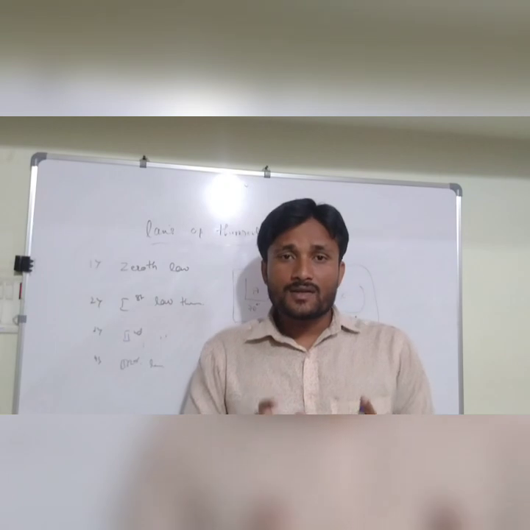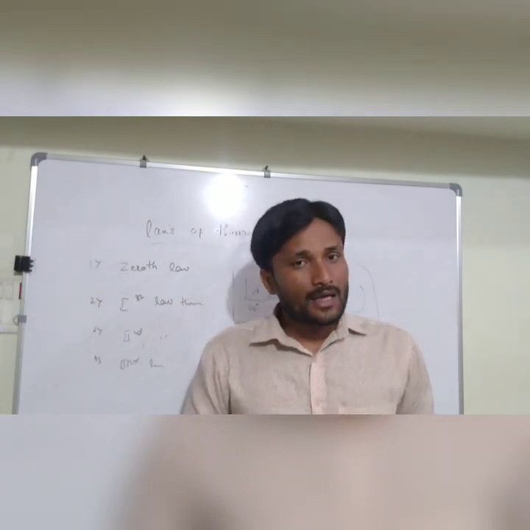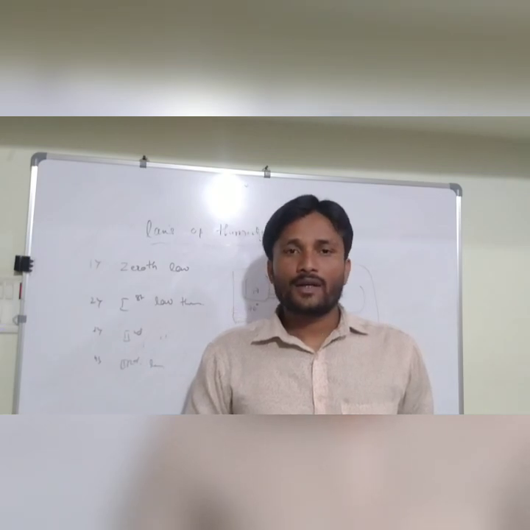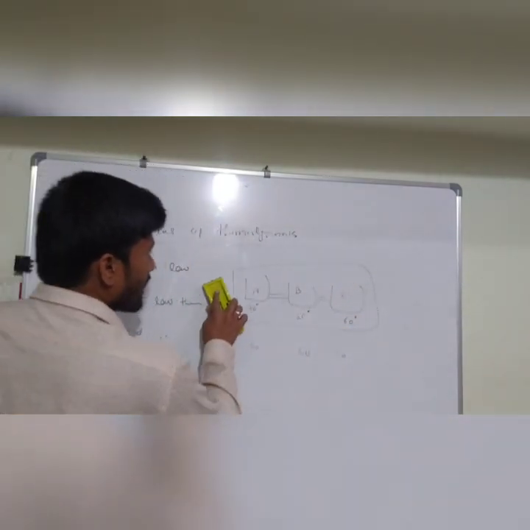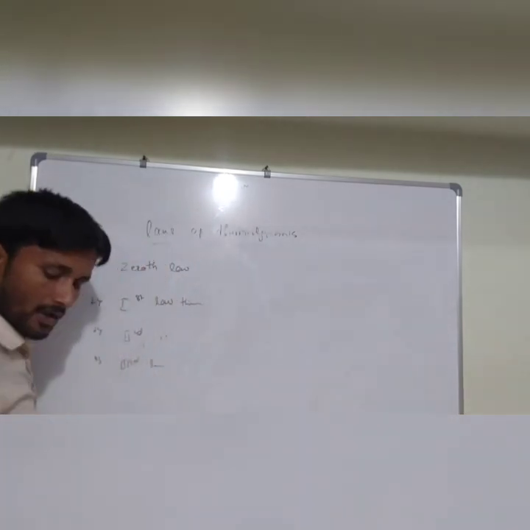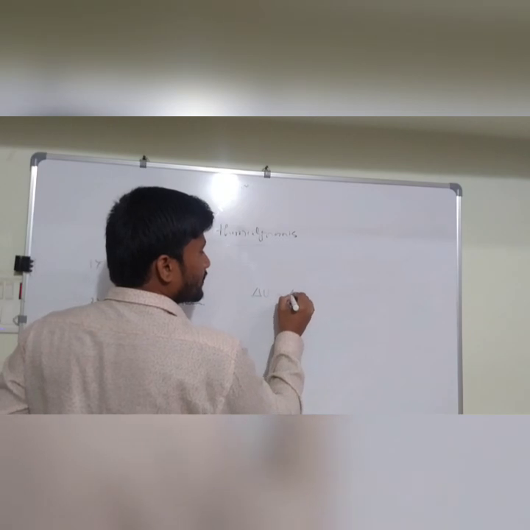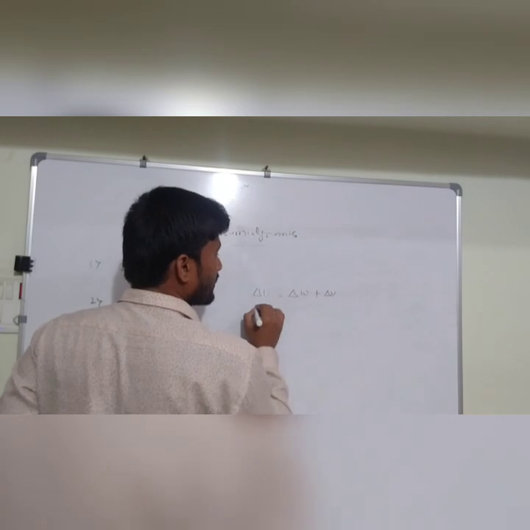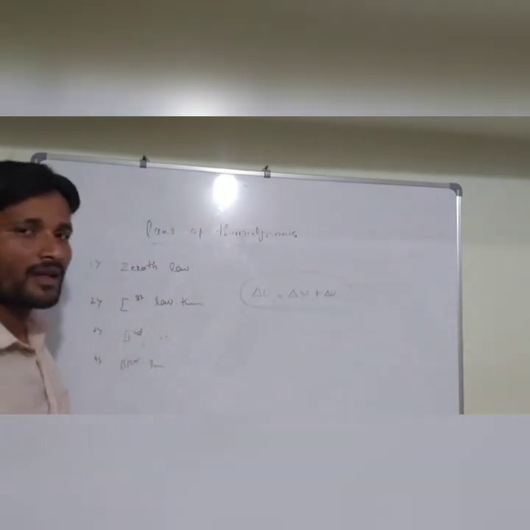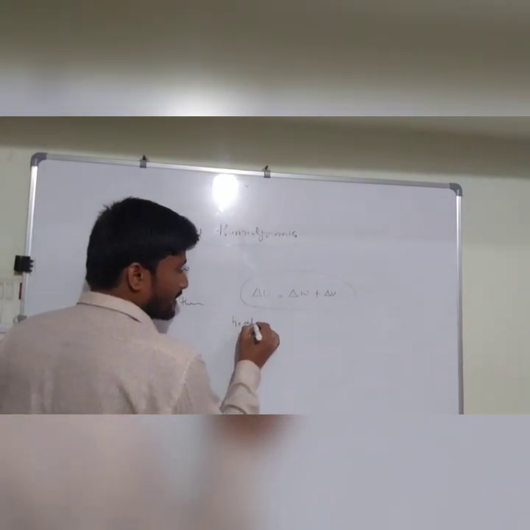Like that, first law of thermodynamics, what it says: energy can neither be created nor be destroyed, but you can make use of energy in different forms. Here is how we understand the first law of thermodynamics: delta Q equals delta U plus delta W. As you know, heat is a form of energy.